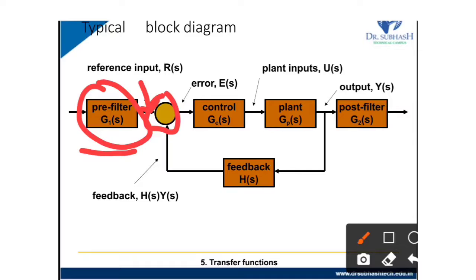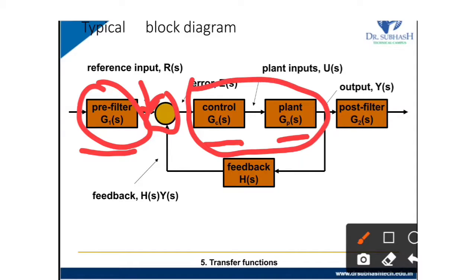Then the signal goes to the controller and the plant. This is called our plant input U of S. Whatever the system is, its differential equation in the Laplace domain will be handled here. Then we will get our output Y of S.